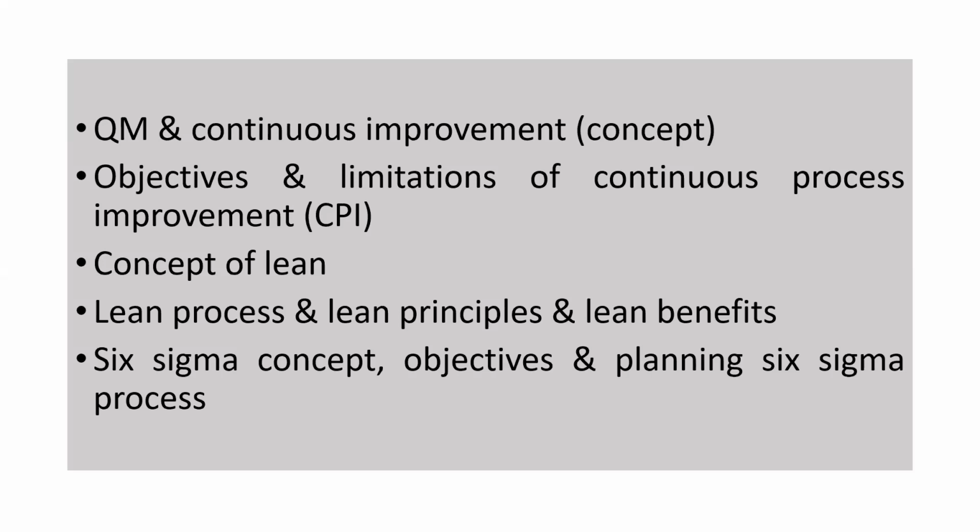So sigma is nothing but finding out as to how far or how near are we towards perfect quality. It focuses on the objective of having the least deviation possible. It basically means that an organization has to go for zero defect production. That means the best quality production. So you will be understanding the objectives of Six Sigma and planning the Six Sigma process. So this was all for your Unit 2.